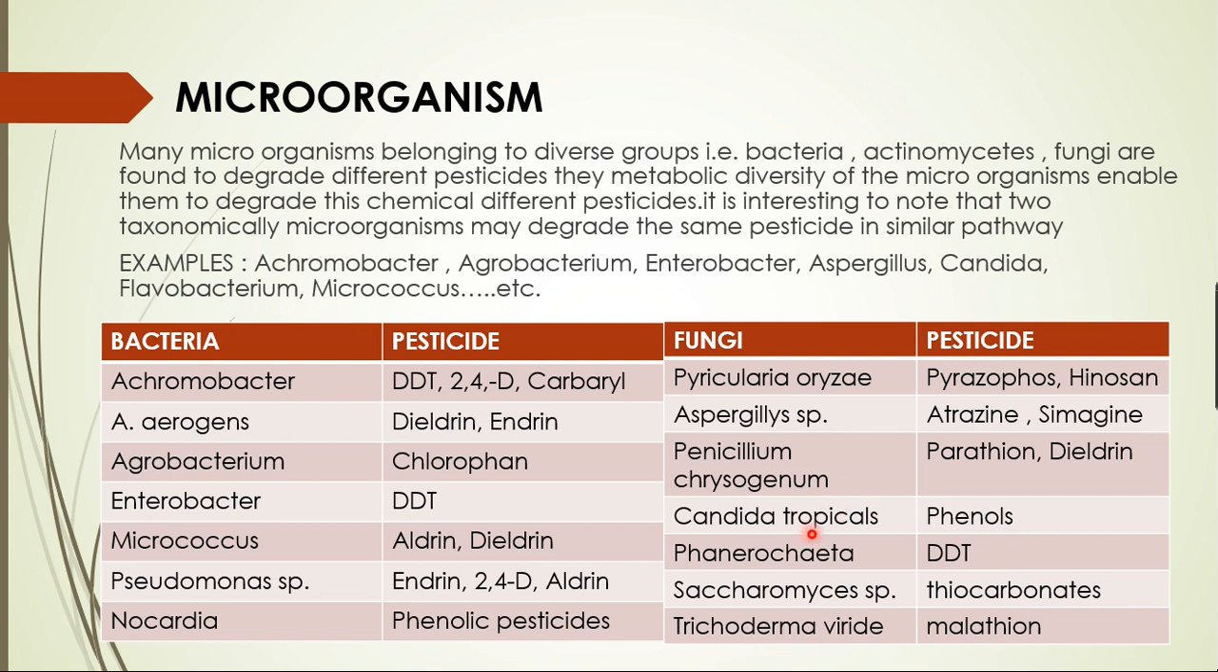The same pesticide can be degraded by different types of microorganisms. For example, check here: Achromobacter and Enterobacter are able to degrade DDT. In the same manner, fungi such as Phanerochaete are also able to degrade DDT. So that's how the same pesticide can be degraded by taxonomically different microorganisms. You can have a look at all these bacteria which are degrading the concerned pesticides. In the same manner, here we have a list of fungi which are degrading all these pesticides.